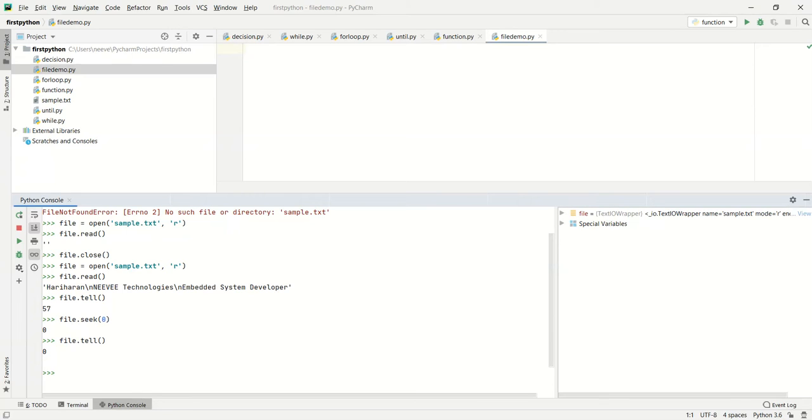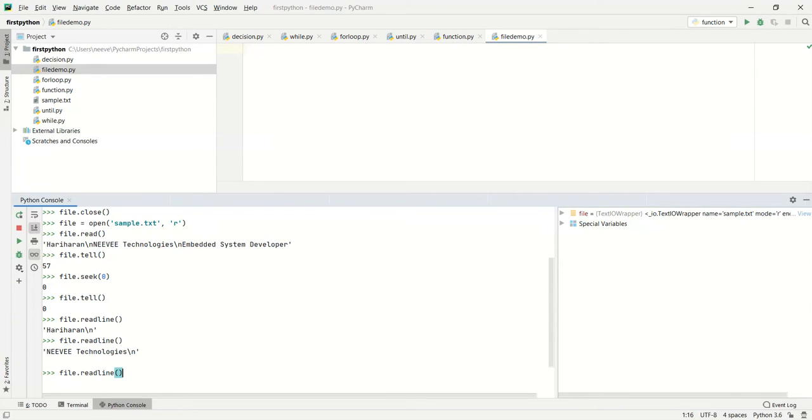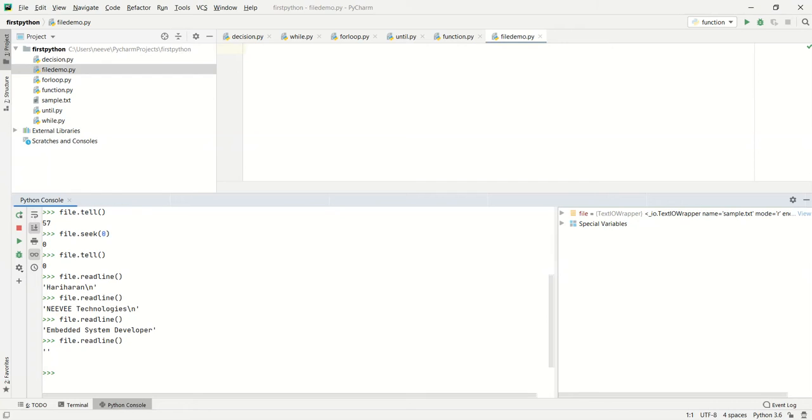And we can use the other function called readline, file.readline, and whenever we do the readline, we will be getting the data line by line. The first line we got the output, the second line is NIVI Technologies, and the third line is Embedded System Developer, and the fourth line is empty over here, as we only have 3 lines. This is some kind of read operation we can do with the read and readline functions.